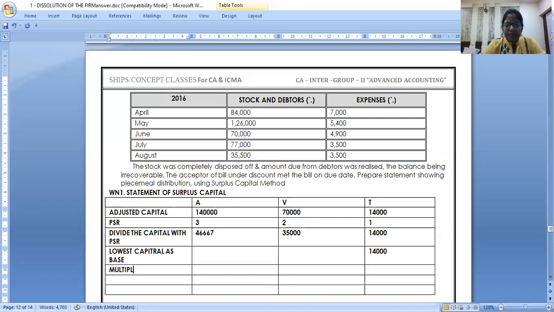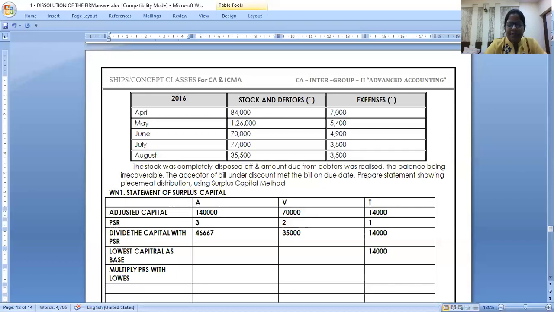Now, my next step. Multiply PSR with lowest capital. Multiply the PSR with lowest capital. Right? Simple. 14,000 into 1. First we divide it, then we multiply. Frankly, I am bringing the PSR and capitals equal. I'll tell you how. 14,000 into 1. If 1 is 14,000, 2 will be how much? 28,000. 3 will be how much? 42,000. Right? Nice, clear to all of you?